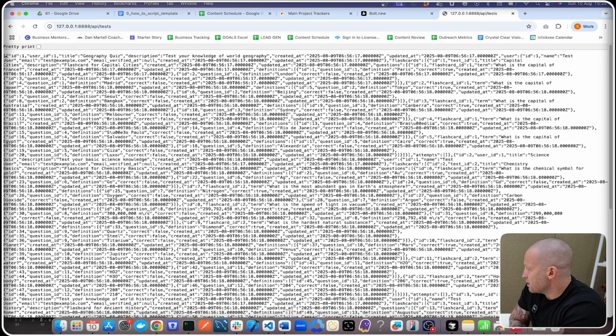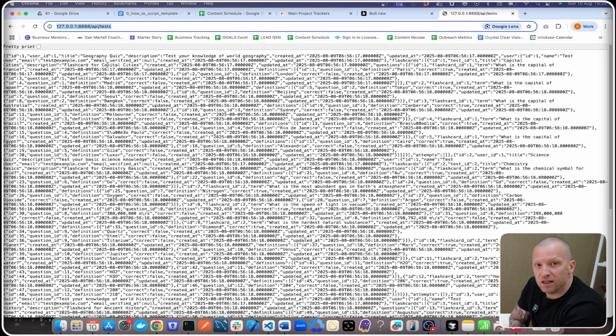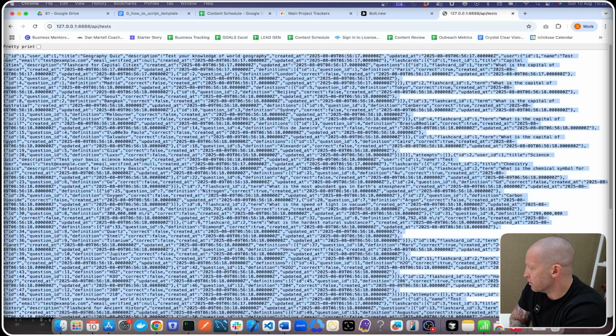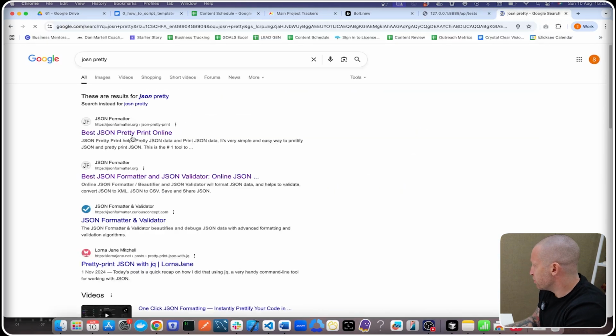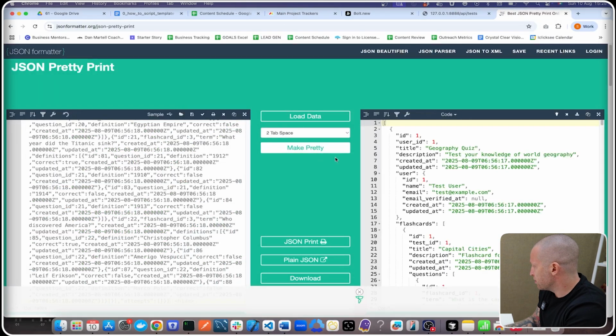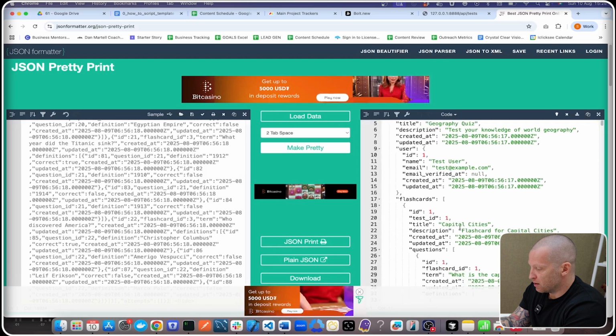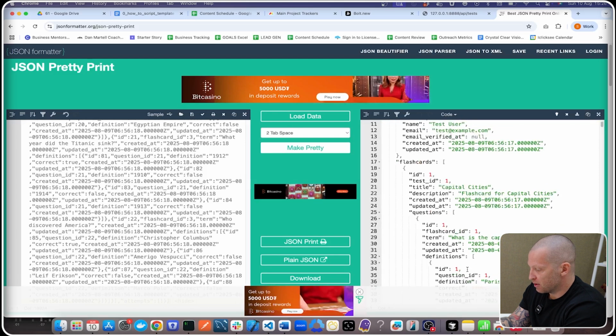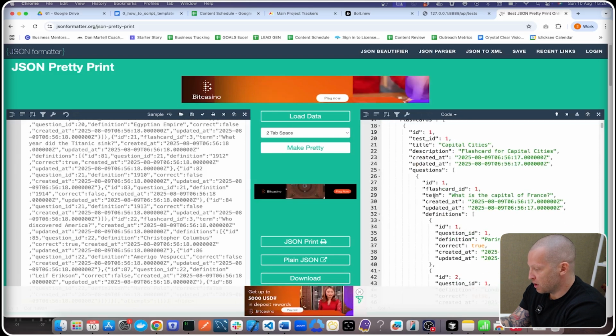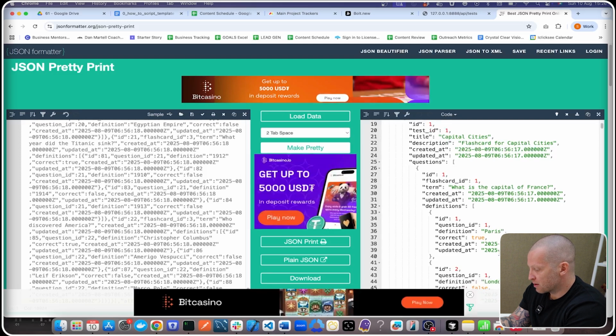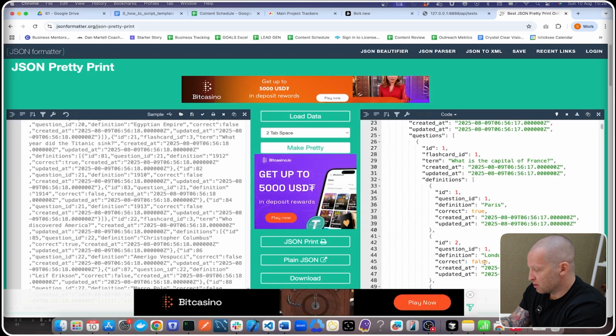So we can see here, this is our Laravel app, and it's returning the quiz and tests from this. If we use JSON pretty print, we can see the tests. We've got a geography quiz with what are the capital cities, what's the capital of France. This is flashcard 1 with the term, what is the capital of France, question ID, Paris, London. You can see that one's true, this one's false.